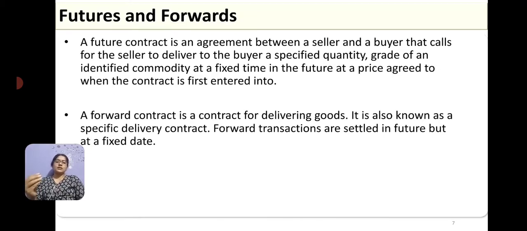Again, sounds a little technical, but the concept is quite simple. For example, say I am growing ragi. I am an agriculturist and I grow ragi. So I have people coming to me and asking me to sell ragi, say for 2000 rupees per quintal. So I am growing it still. The ragi is not yet ready for harvest, but people have come and are getting into a contract with me that they are interested in buying ragi for 2000 rupees.